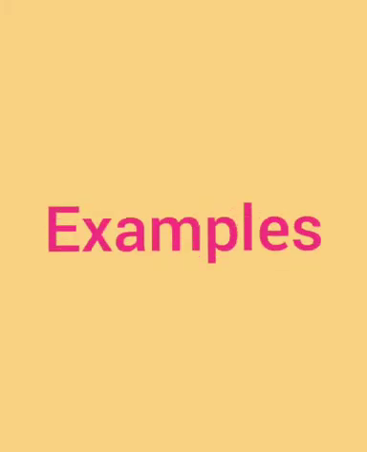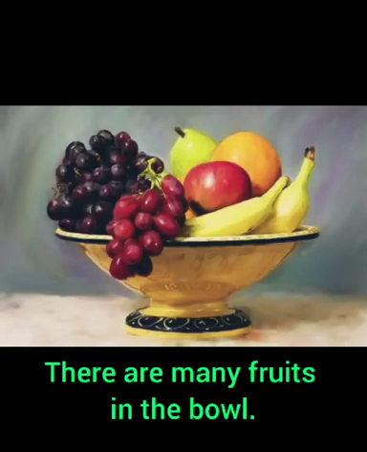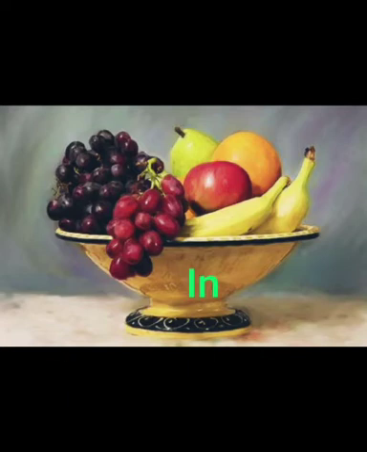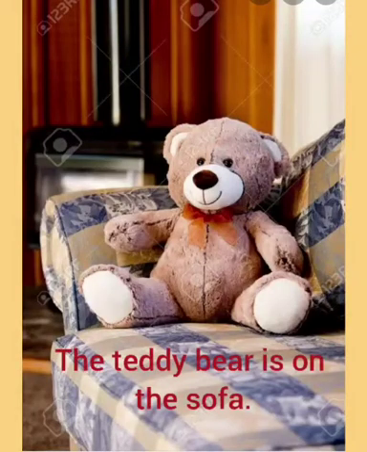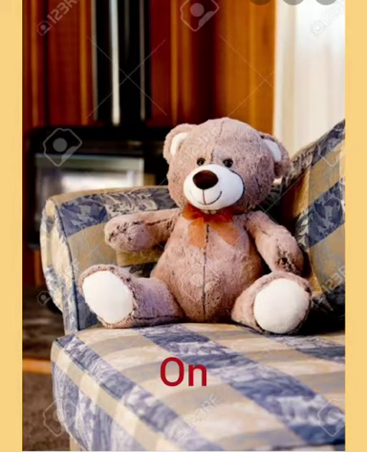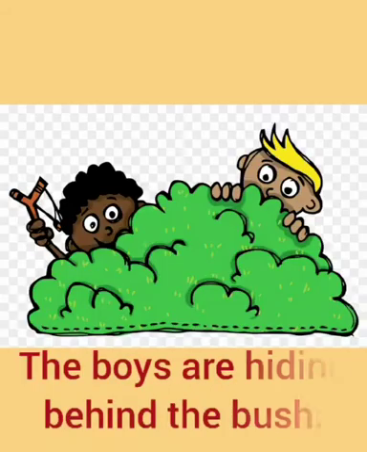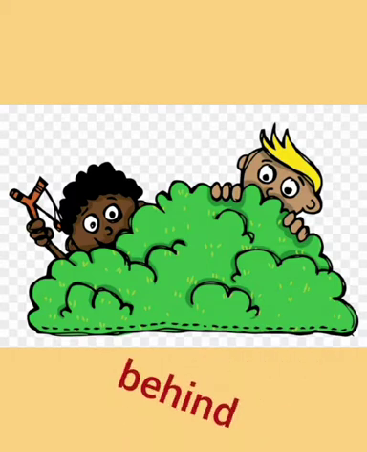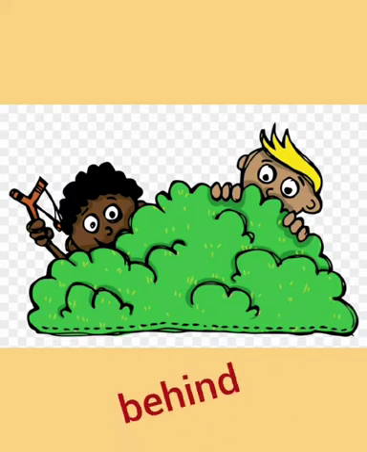Now look at these examples. There are many foods in the bowl. So, in tells us where the foods are. The teddy bear is on the sofa. On tells us where the teddy bear is sitting. The boys are hiding behind the bush. Behind tells us where the boys are hiding.